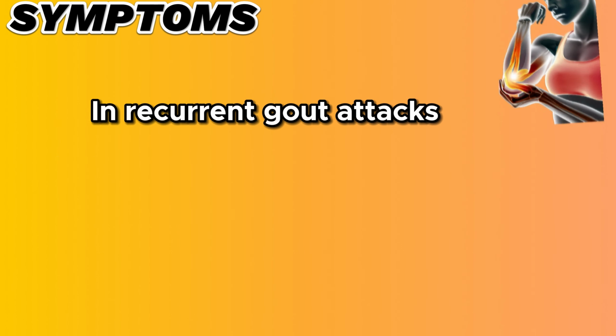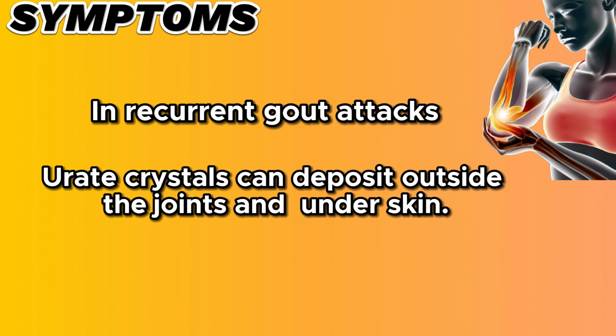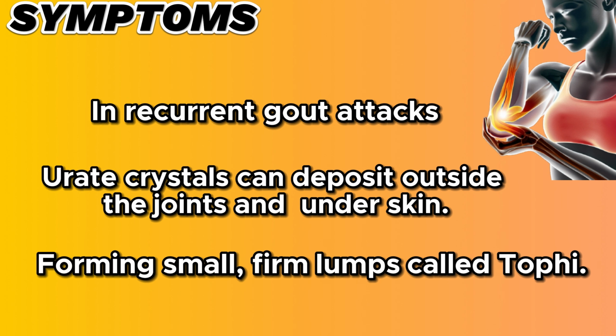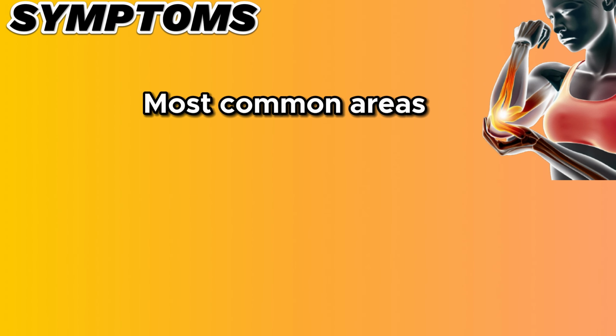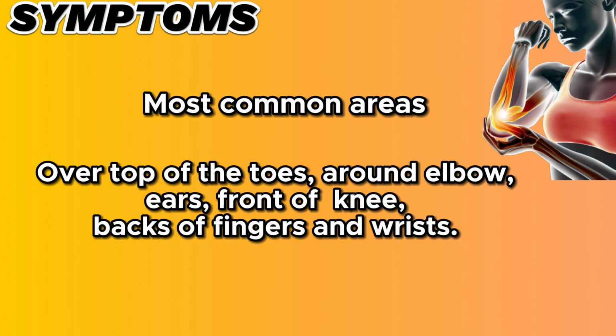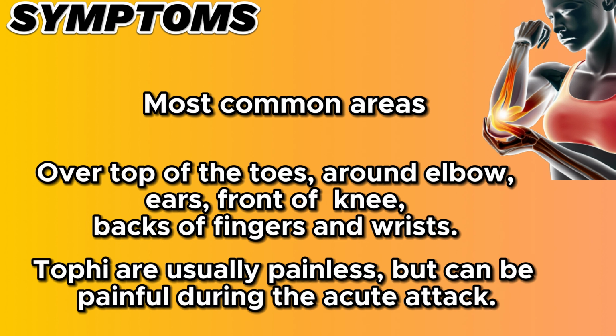In recurrent gout attacks, urate crystals can deposit outside of the joints and can be seen under the skin, forming small, firm lumps called tophi. The most common areas for tophi are over the top of the toes, around the elbow, ears, front of the knee, backs of the fingers and wrists. Tophi are usually painless, but can be painful during an acute attack.